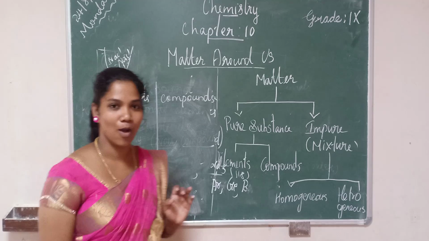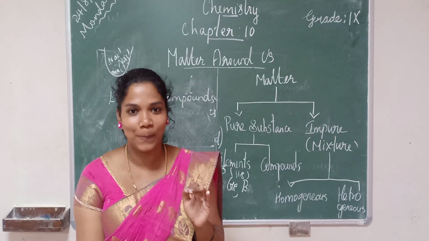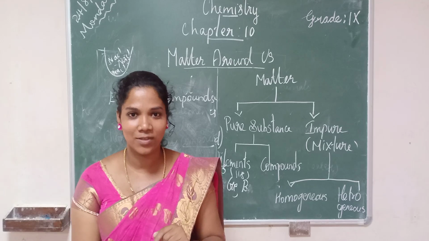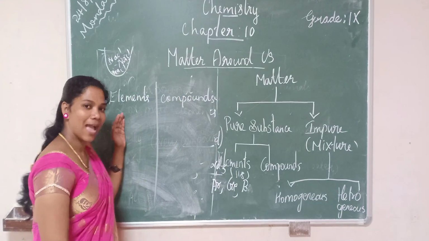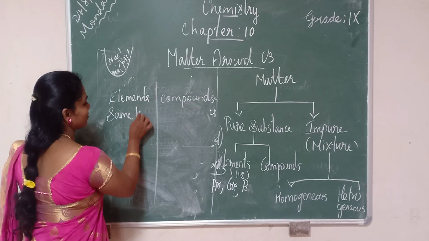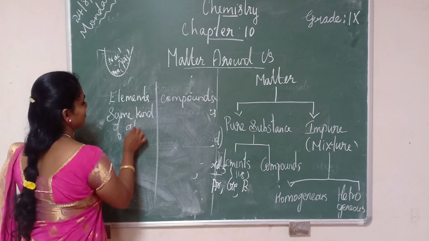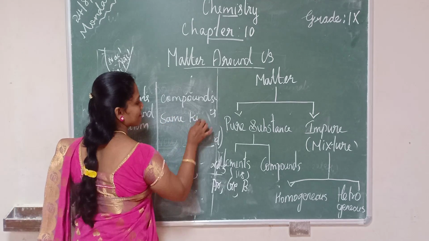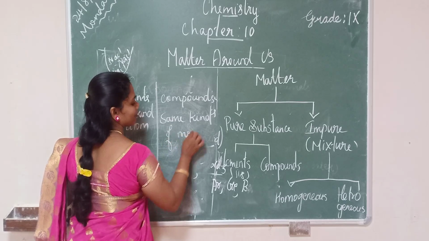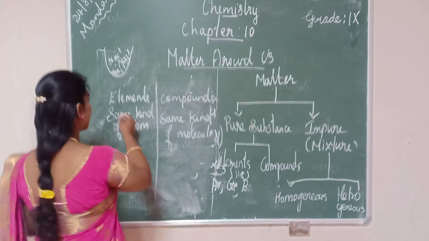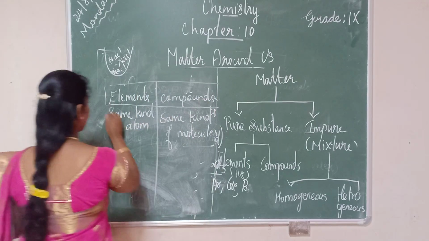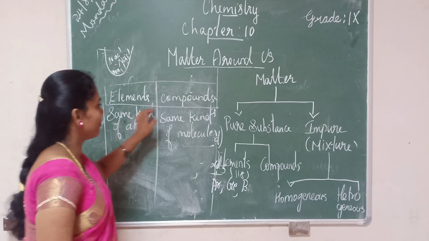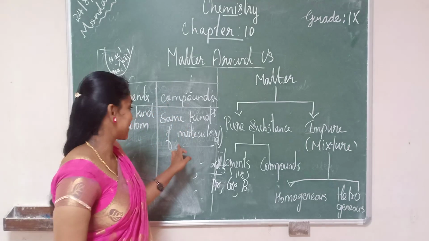Can you say what the difference is? The first difference is that elements are made up of the same kind of atom, whereas compounds are made up of the same kind of molecules.